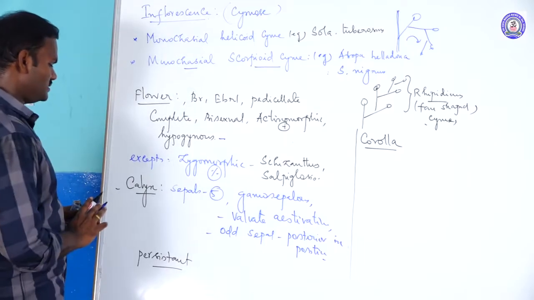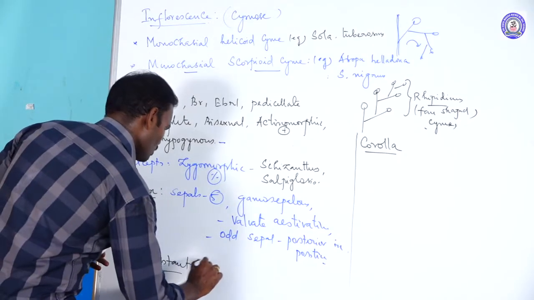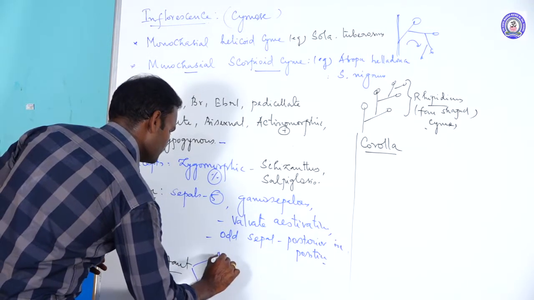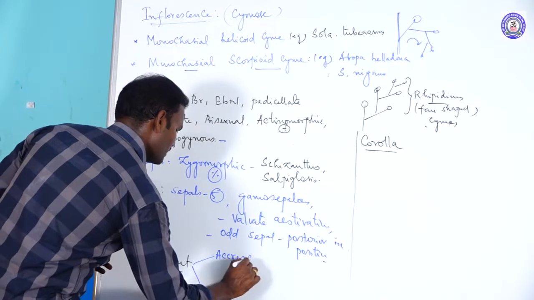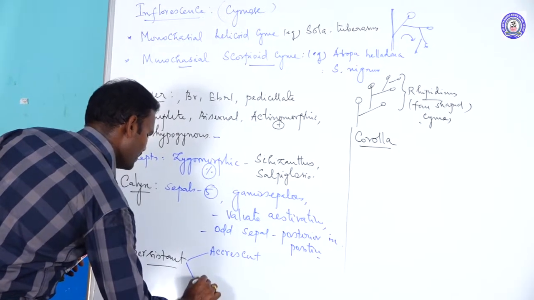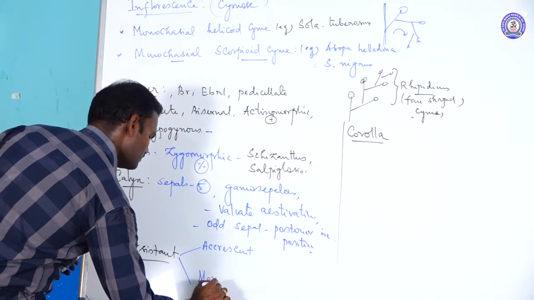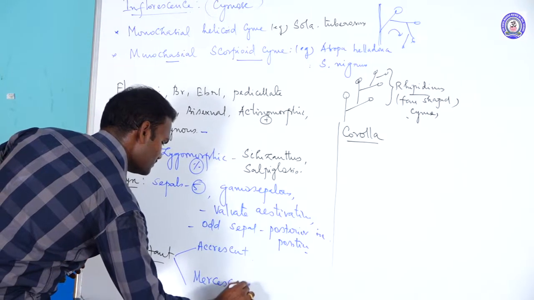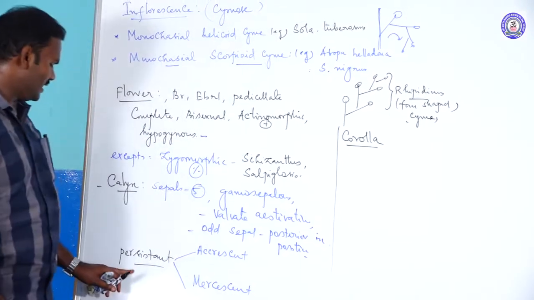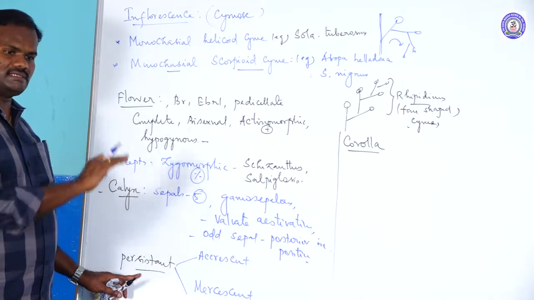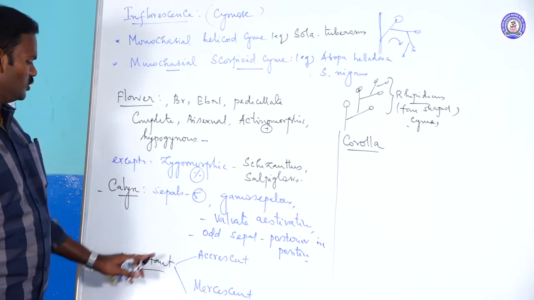There are two types of persistent calyx, accrescent and marcescent. Persistent in the sense that the calyx does not fall off.